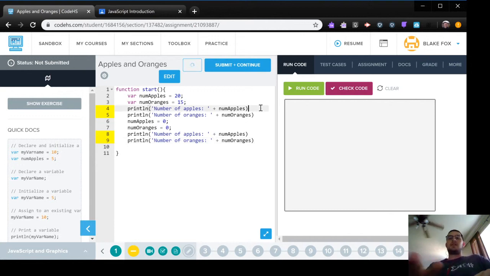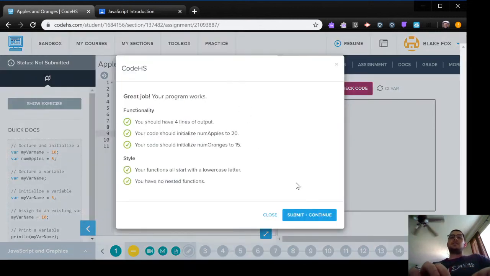Oh, I've made mistakes, right? In JavaScript, I need every line to end in a semicolon. It's a little bit different than Python, which you guys have previously used. All right, let's see if it likes it. There we go.